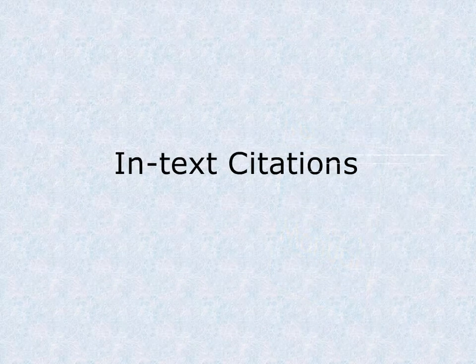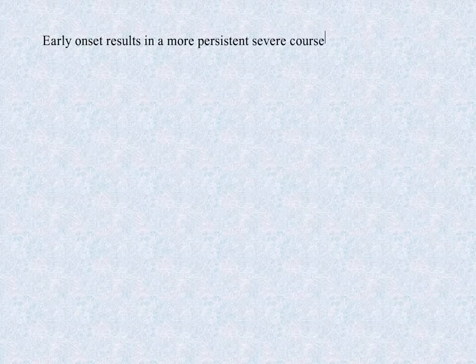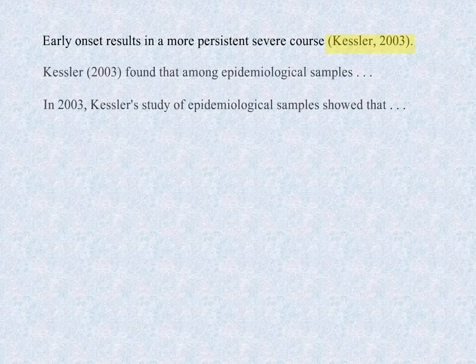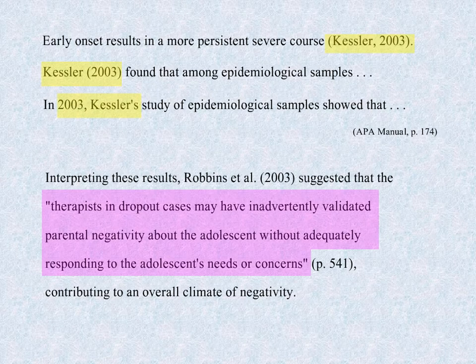When you restate the ideas of an author in your own words, acknowledge your source by providing the author's last name and the year of publication of the material. Type the author's name and the year, separated by a comma, in parentheses following your text, or include the information within your text. When you quote an author directly, put quotation marks around the quoted portion of the text and provide the page number in addition to the author's last name and year of publication.